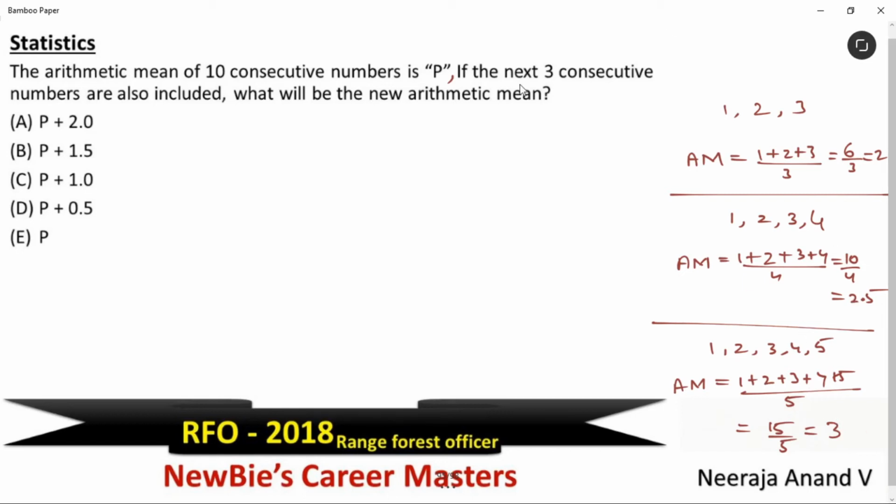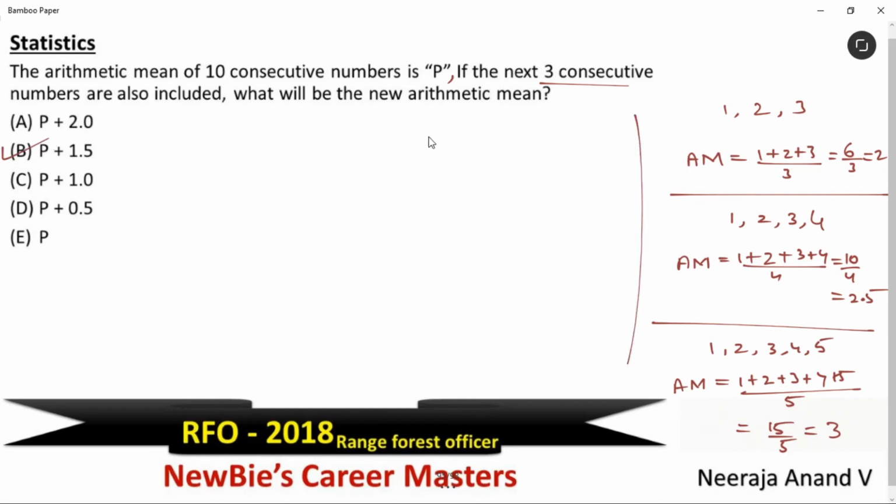They're asking you to include 3 consecutive numbers. Then arithmetic mean will increase by how much? For 1 consecutive number, it increases by 0.5. For 3, obviously, answer is this. It increases by 1.5. Okay, see?